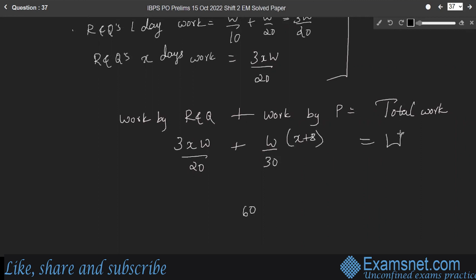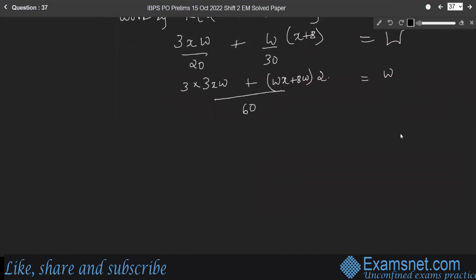Here LCM is 60. 3XW into 3 plus WX plus 8W into 2, because 30 into 2 is 60, is equal to W. So we'll simplify to get the value of X. So 9XW plus 2XW plus 16W is equal to 60W.